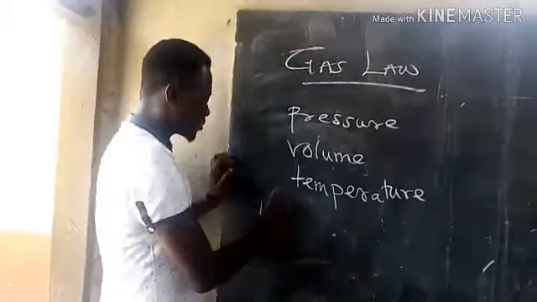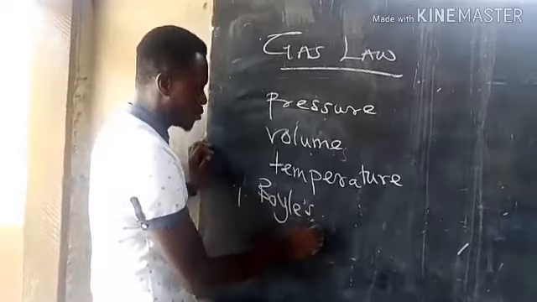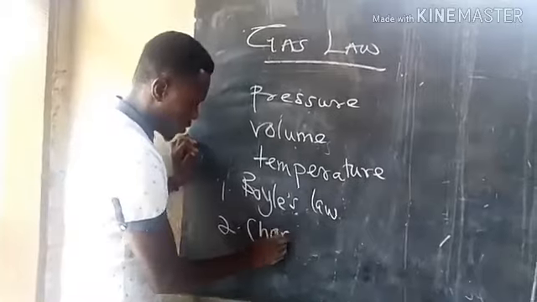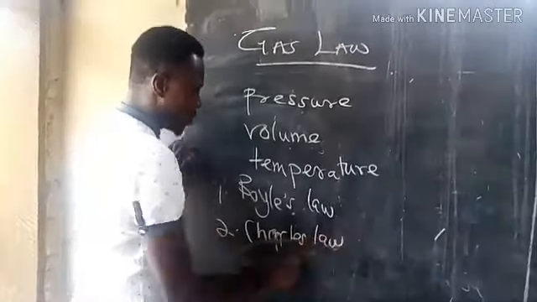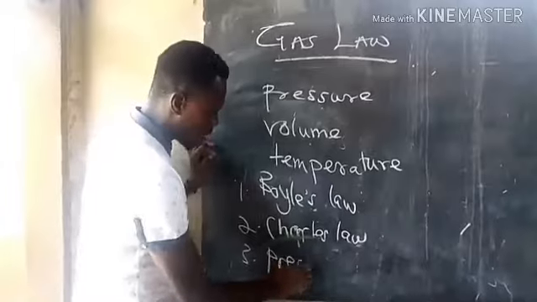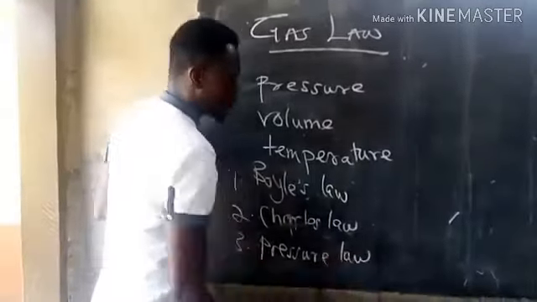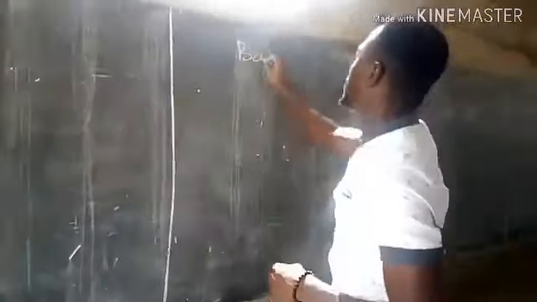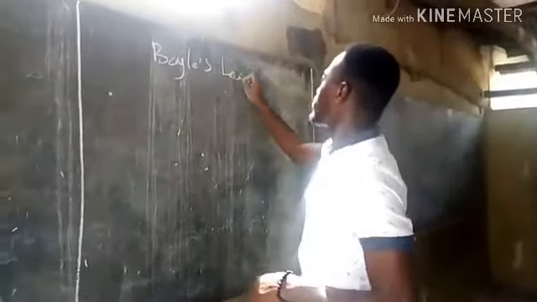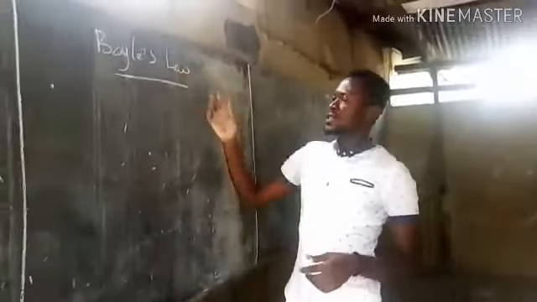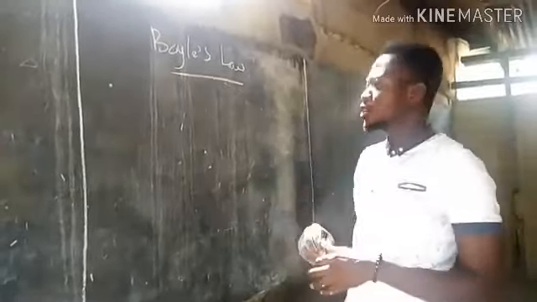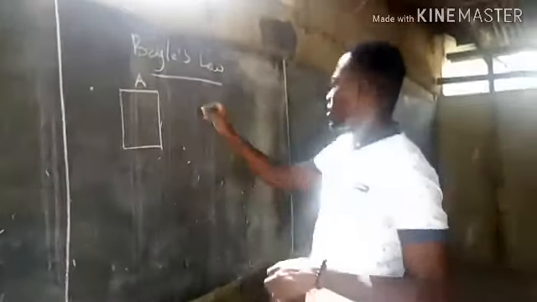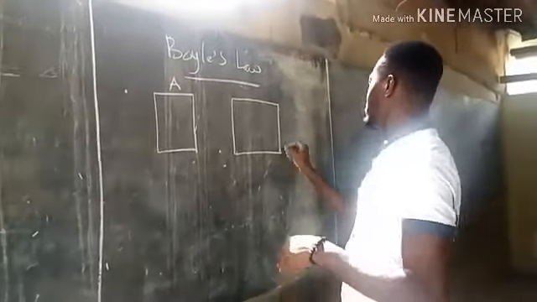The first one is Boyle's law. The second one is Charles' law. And the third one is pressure law. Now let's begin with Boyle's law. For us to begin with this, we have to consider two different containers. Let's take this to be container A, and let's take this to be container B.